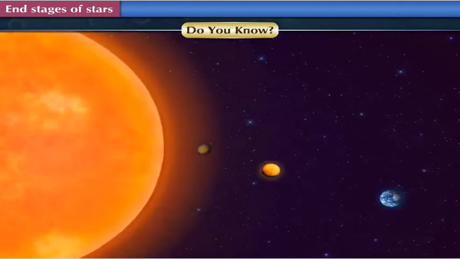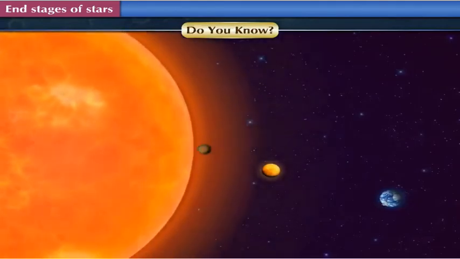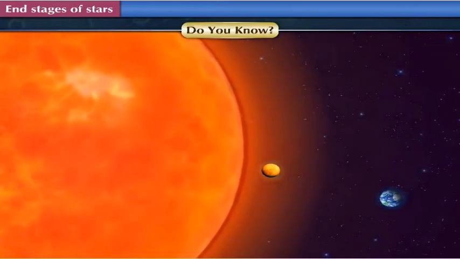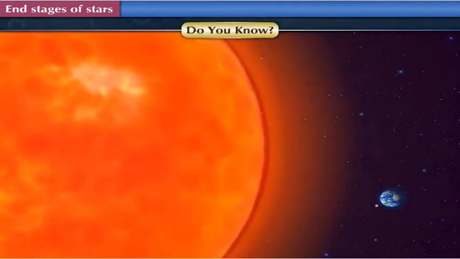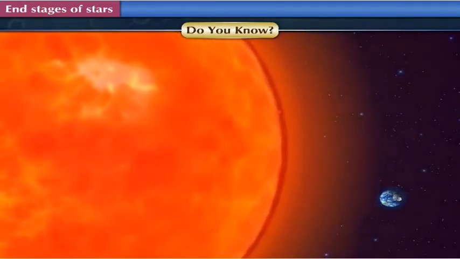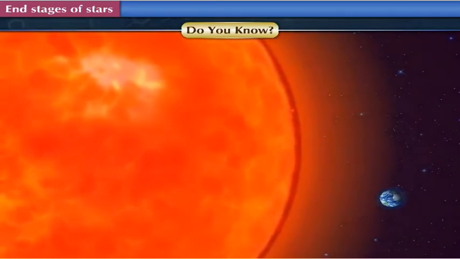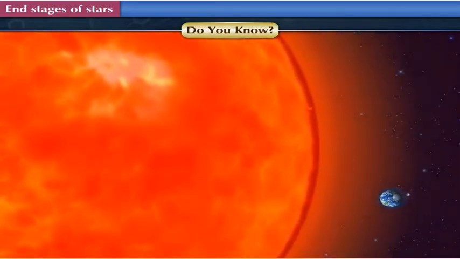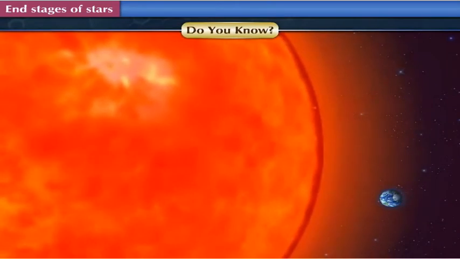Do you know? When the Sun will become a red giant, its diameter will increase so much that it will swallow Mercury and Venus. It is possible that the Earth will also be absorbed by the Sun. It will take 4 to 5 billion years for the Sun to reach this state.